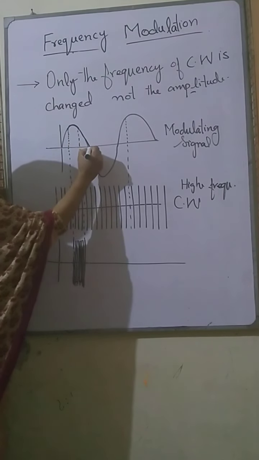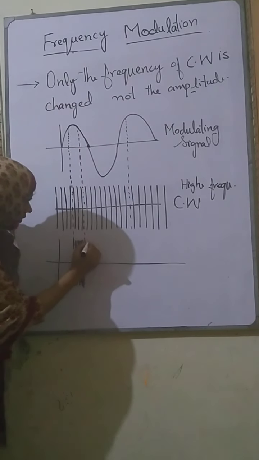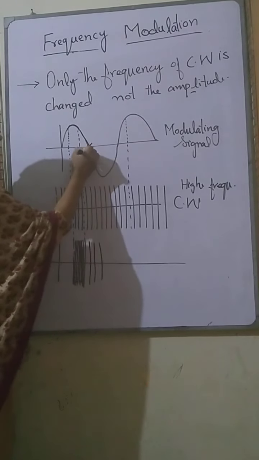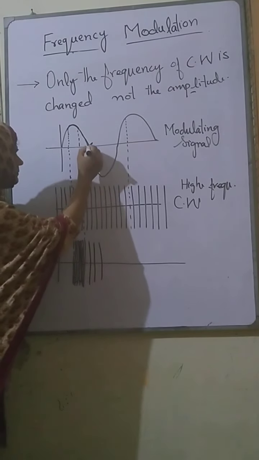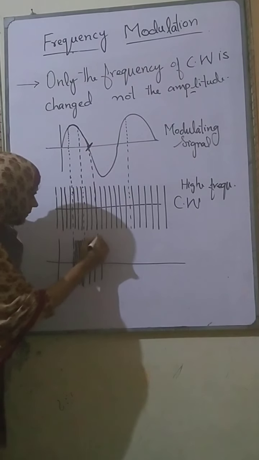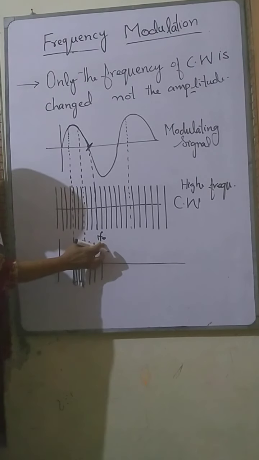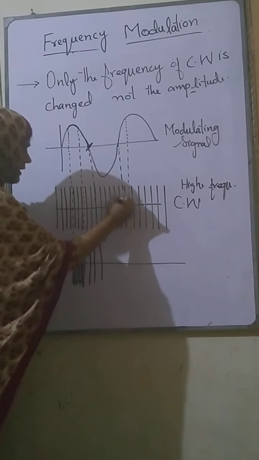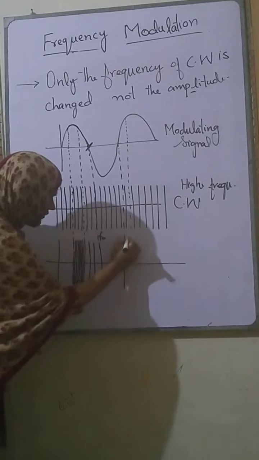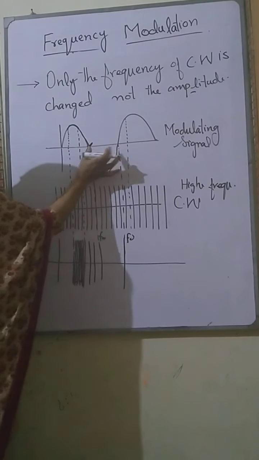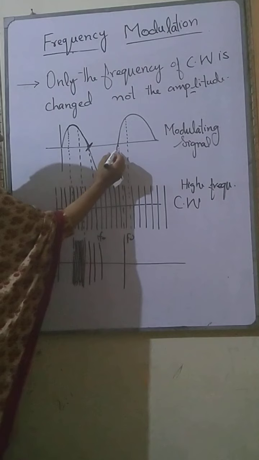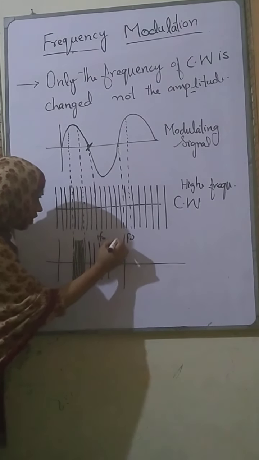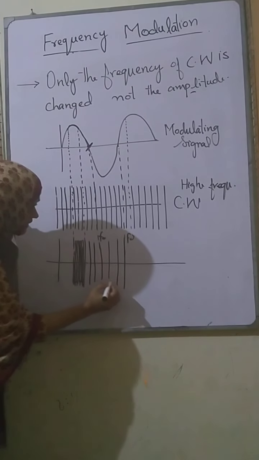As we are moving towards the lower point, the frequency of this will be very low. At this point, it will become F naught, that is the resting frequency of the carrier wave. At this point again we will achieve F naught. In between both F naught, the resting frequency, this is the minimum of the amplitude, and here the frequency of the modulated signal is very low.